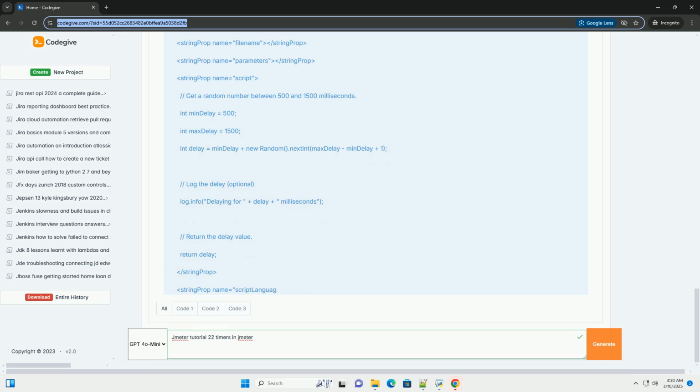6. BSF timer, JSR223 timer, scripting. Functionality: provides the most flexible way to introduce delays. It allows you to write custom code, using scripting languages like Groovy, BeanShell, or JavaScript, to calculate the delay.